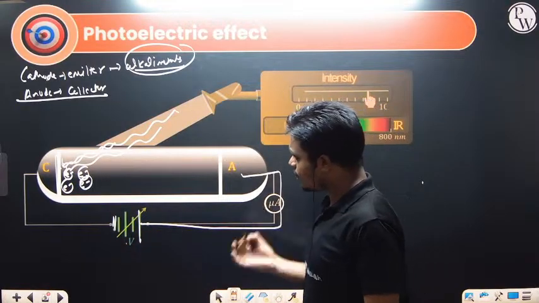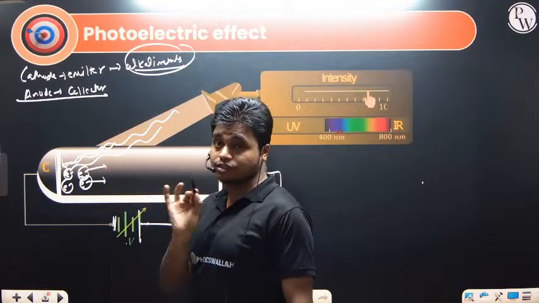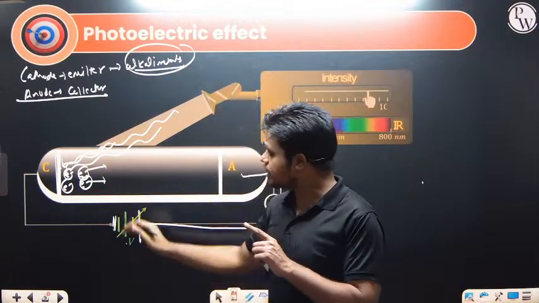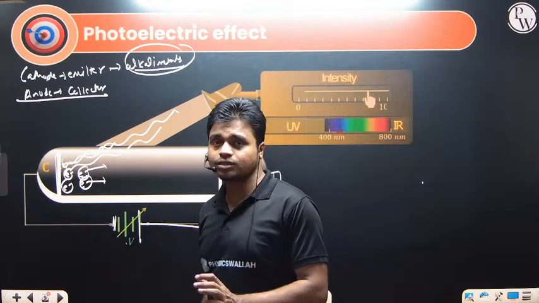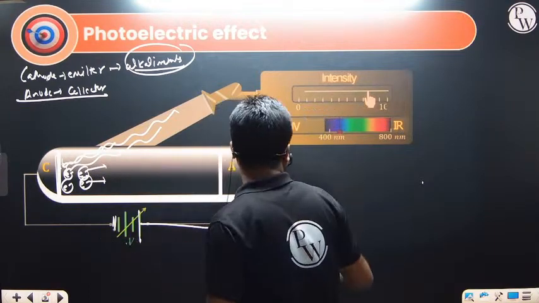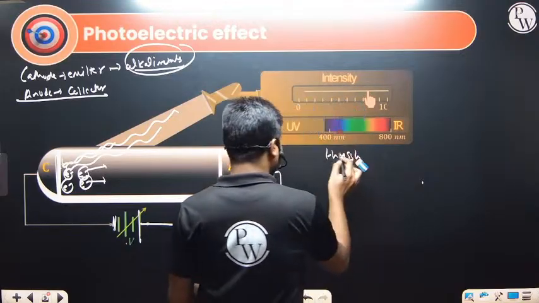Once the electron ejects from the metal surface, whether the electron will move again depends on the frequency of the light. If the frequency of the light just matches the threshold frequency, then the electrons will not move. So here we define one particular term, the threshold frequency. What is threshold frequency?